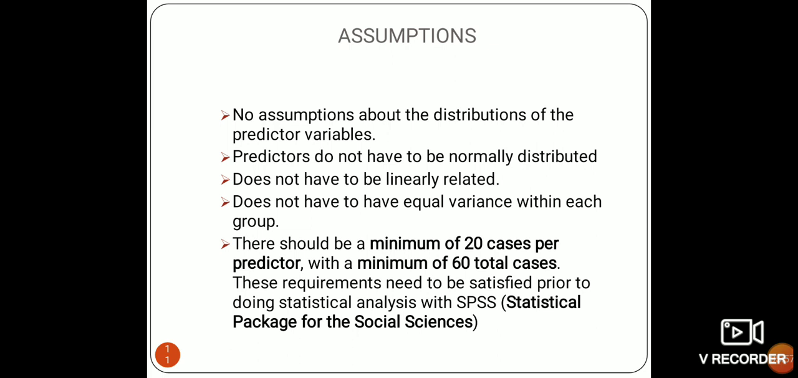Assumptions for logistic regression: there are no assumptions about the distributions of the predictor variables. Predictors do not have to be normally distributed, do not have to be linearly related, and do not have to have equal variance within each group. There should be a minimum of 20 cases per predictor, with a minimum of 60 total cases. These requirements need to be satisfied prior to doing statistical analysis with SPSS, a statistical package for the social sciences.